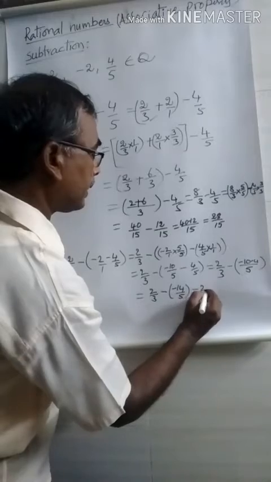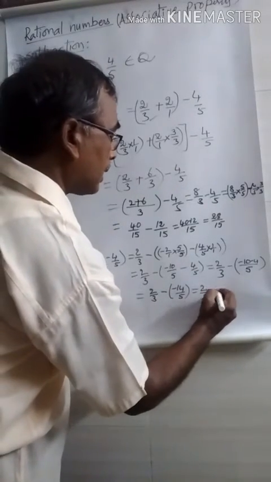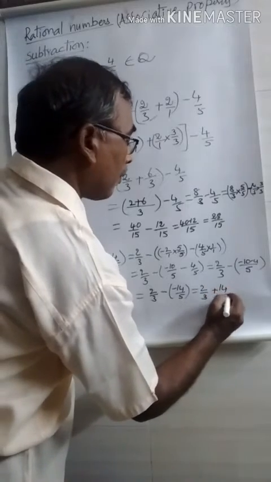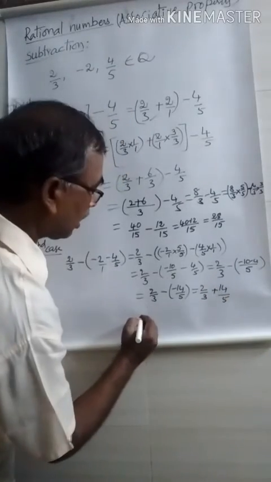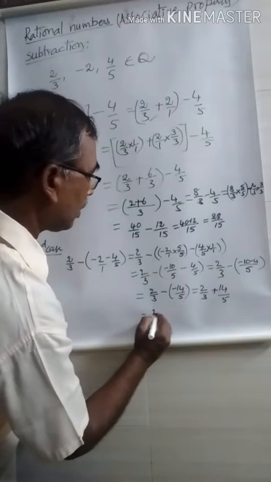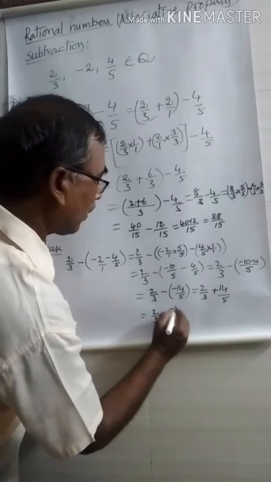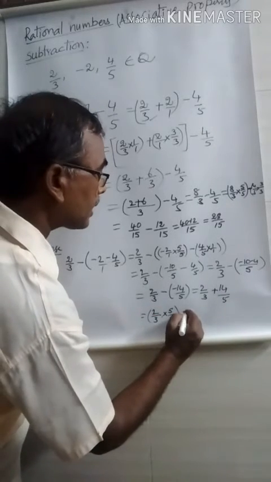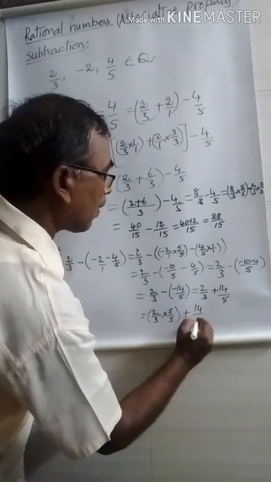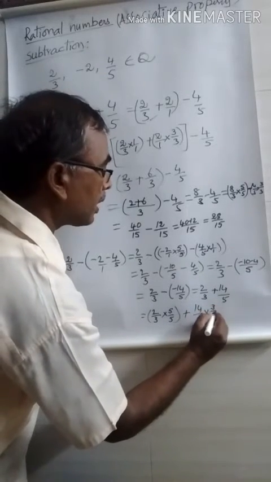That is equal to 2 by 3 minus into minus plus 14 by 5. Now both are not the same denominators. Hence we equate them. 2 by 3 into 5 by 5 plus 14 by 5 into, what is the denominator in the first one? 3. 3 by 3.